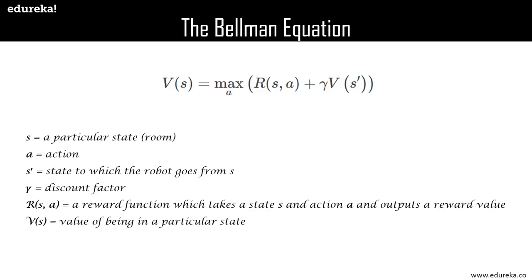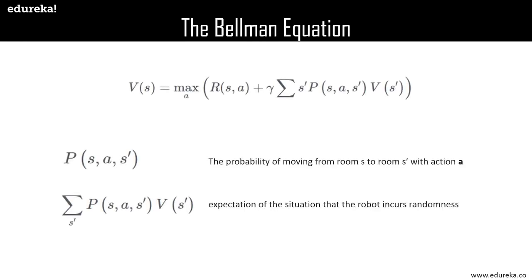As long as we are not sure when the robot might not take the expected turn, we are then also not sure in which room it might end up, which is nothing but the room it moves to from its current room. At this point, according to the equation, we are not sure of the s', which is the next state, or the room, but we do know all the probable turns the robot might take. Now, in order to incorporate each of these probabilities into the above equation, we need to associate a probability with each of the turns to quantify if the robot has got any X% chance of taking this turn.